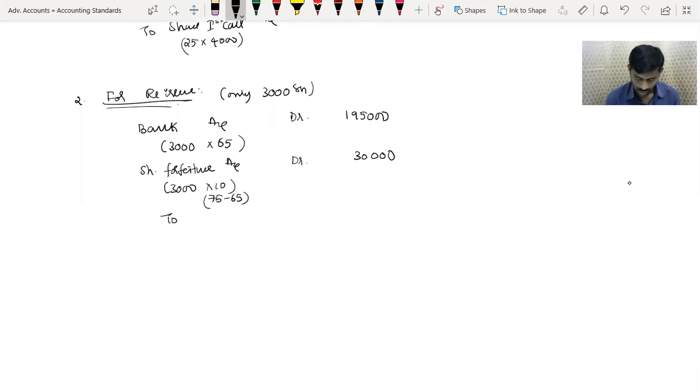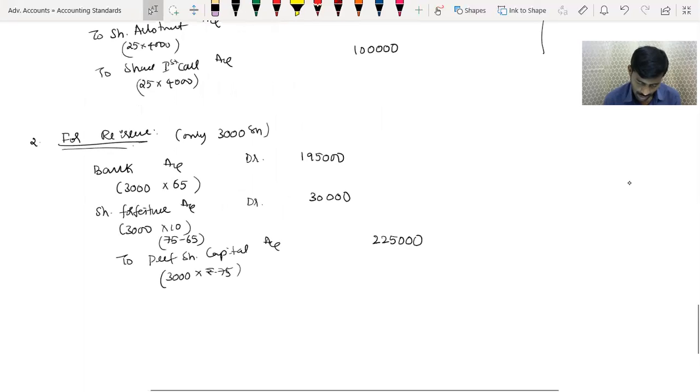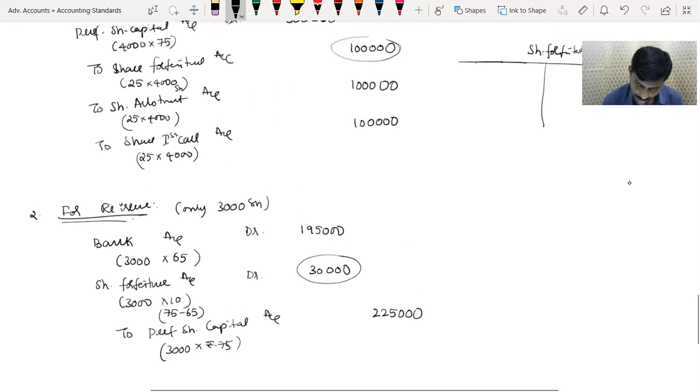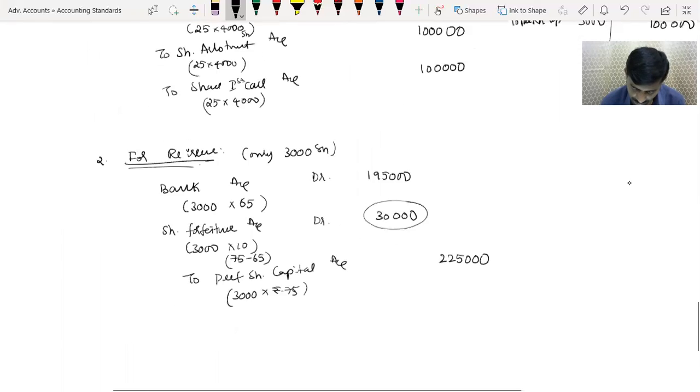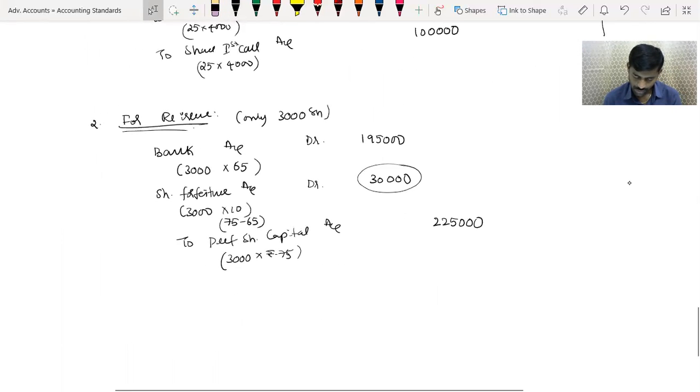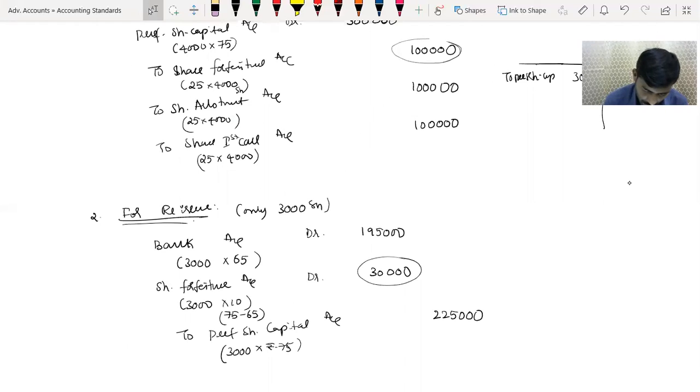30,000. To preference share capital account, 3,000 shares into rupees 75. Therefore this is 2,25,000. Now this share forfeiture account has been debited to 30,000. Therefore, to preference share capital, 30,000 will be debited. So now here for your information,